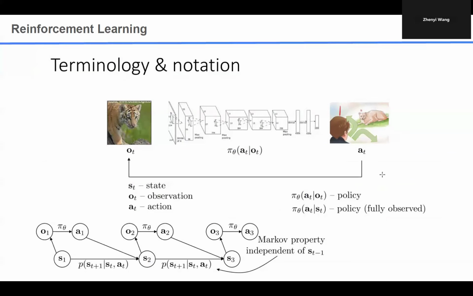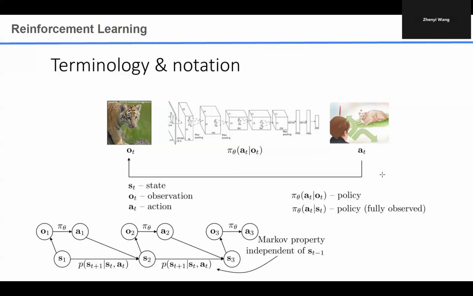So for the reinforcement learning, we have states and actions. The state is a full observation of the environment, but in practice, we only have a partial observation. So this o_t is just like a partial observation of the state. But this does not influence the methodologies or the algorithm design. After that we will have a policy conditioned on the input state, and given this input state, we will sample the corresponding action.